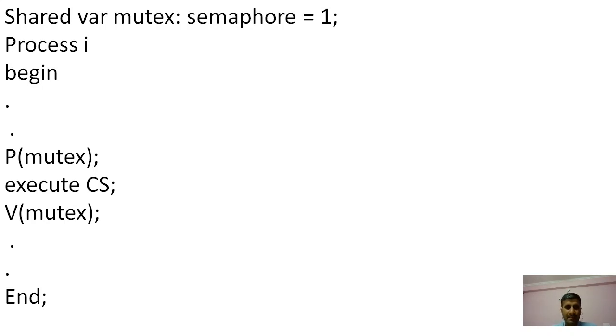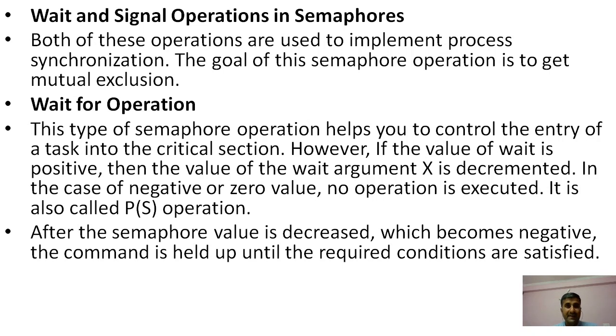So what happens is, if there is 1, it checks the condition whether it is 1, then it subtracts 1, and the value of the semaphore becomes 0. So it executes in the while loop, enters into the critical section, and is executed in the critical section. After finishing its job it moves on, and it gives the signal to another process like P2. After that, P2 enters into the critical section and completes its job.